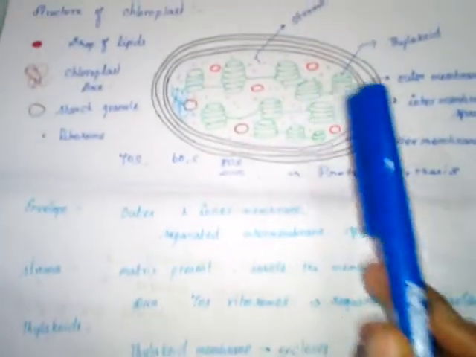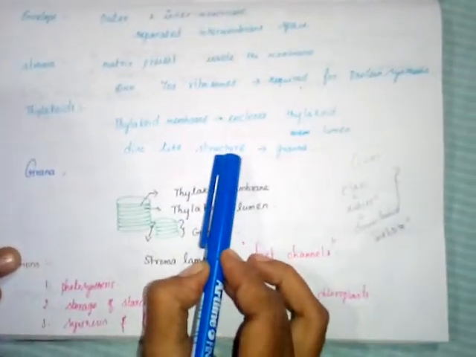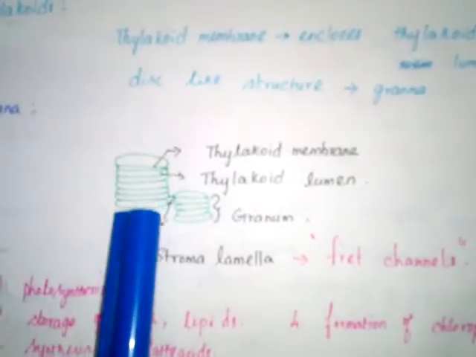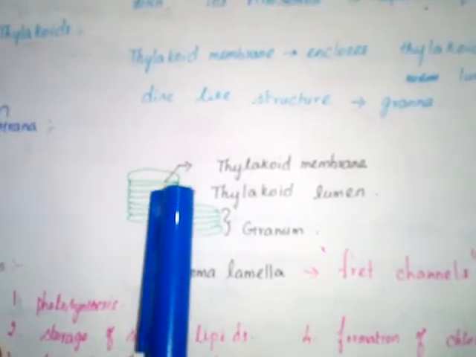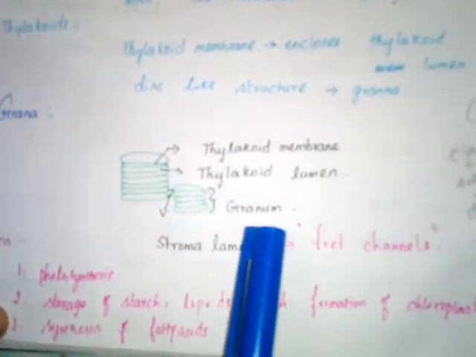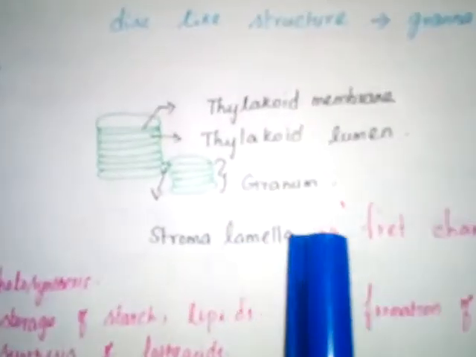Then thylakoids. The thylakoid membrane encloses the thylakoid lumen. This is a disc-like structure, stacked as grana. Structure of grana: the thylakoid membrane encloses the thylakoid lumen. Lumen is the inner space. The thylakoids are present one above another, which is called a granum. The space in between is called stroma lamellae, also called frets channels.